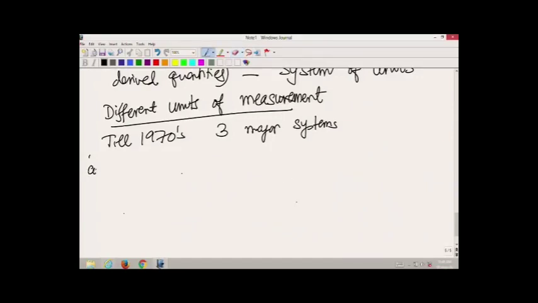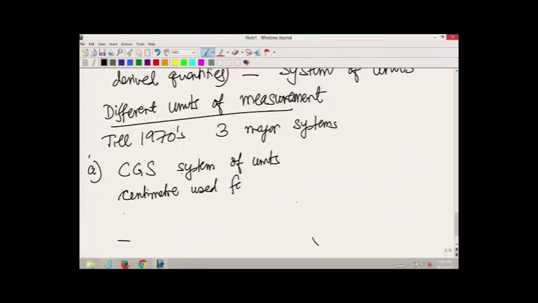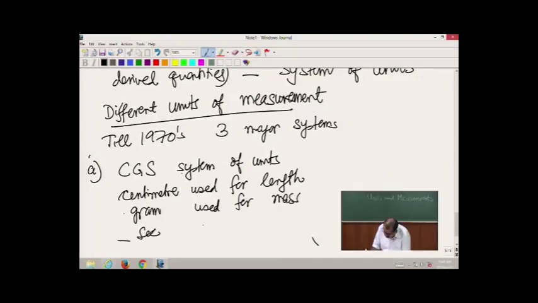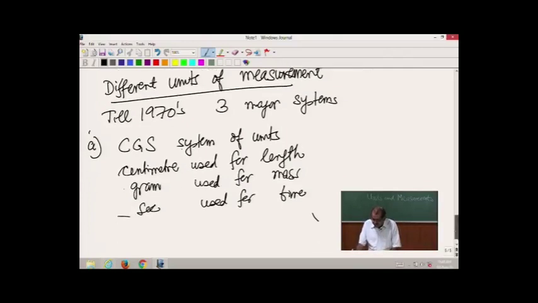The first one is the CGS system of units. In the CGS system, centimeter was used for length, gram was used for mass, and seconds was used for time. So, the units were measured in terms of centimeter, grams and seconds.